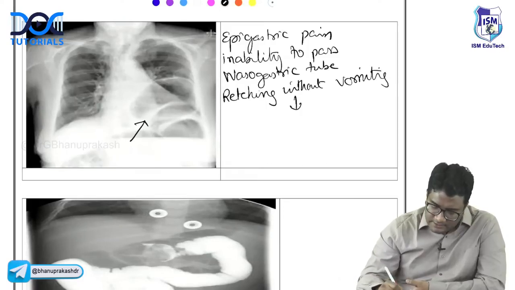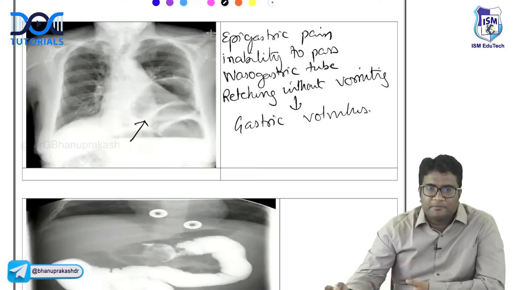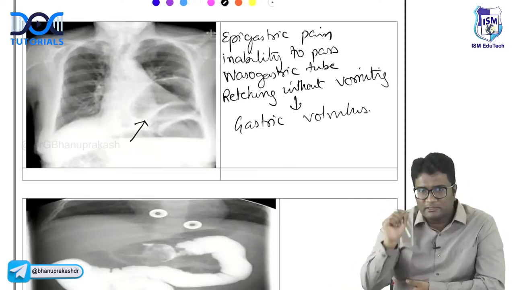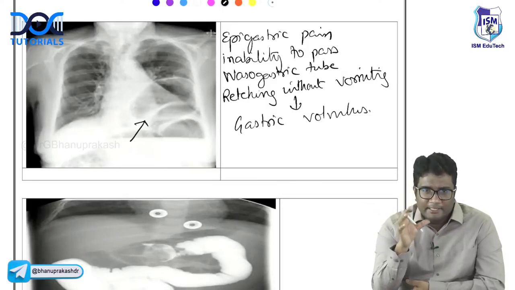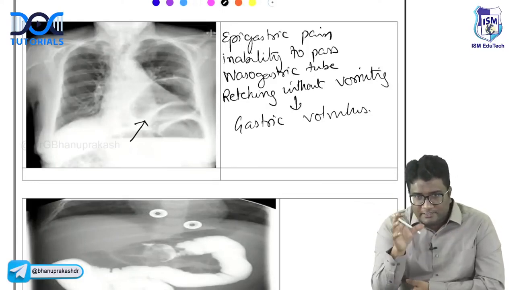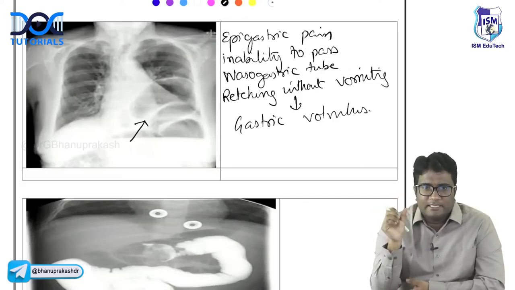Very nice. All of this is what is gastric volvulus. Gastric volvulus. Okay. So this is how we have gastric volvulus. So just by seeing coffee bean, don't blindly write sigmoid volvulus everywhere. Look at the clinical scenario given. Look at what the clinical question is talking about and choose correctly, whether gastric volvulus or sigmoid volvulus or cecal volvulus in the exam.